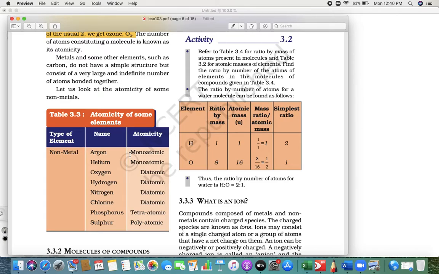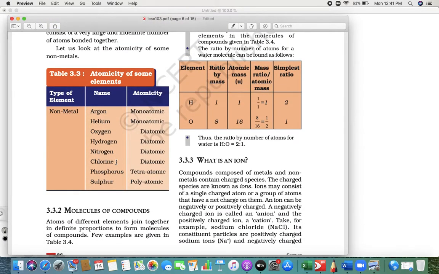But then if you talk about phosphorus or sulfur, phosphorus is available in a tetra form, it's P4, and sulfur is a polyatomic element that combines in many atoms. So that is what we are talking here, right? I hope you are getting what I'm trying to say.